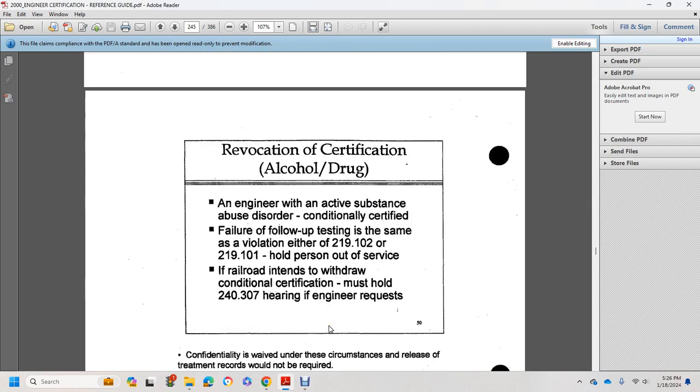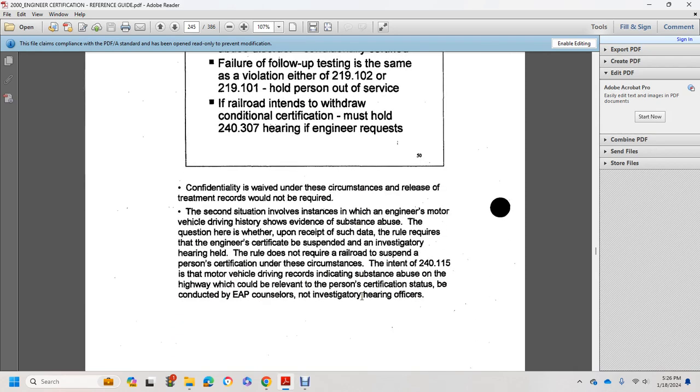If an engineer with an active substance abuse disorder who is conditionally certified fails to file, or the testing shows a violation of either 219.101 or 219.102, the railroad intending to withdraw the conditional certification must hold a hearing under 240.307 at the engineer's request. Confidentiality is waived as a circumstantial relief of the treatment. The records would not be required for the second situation involved.